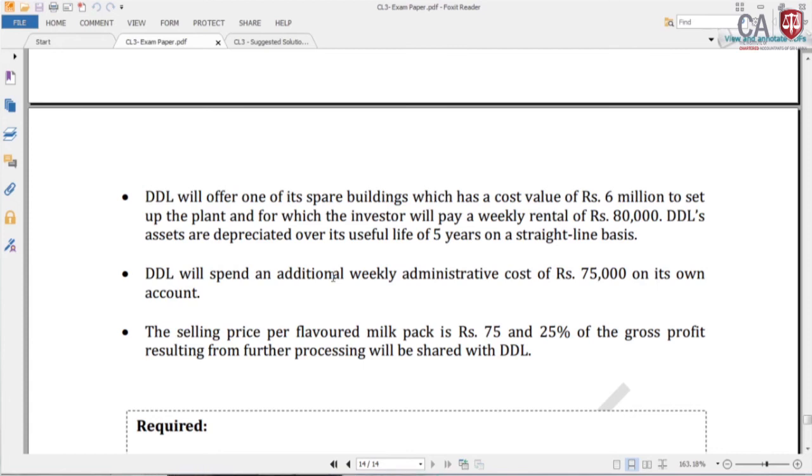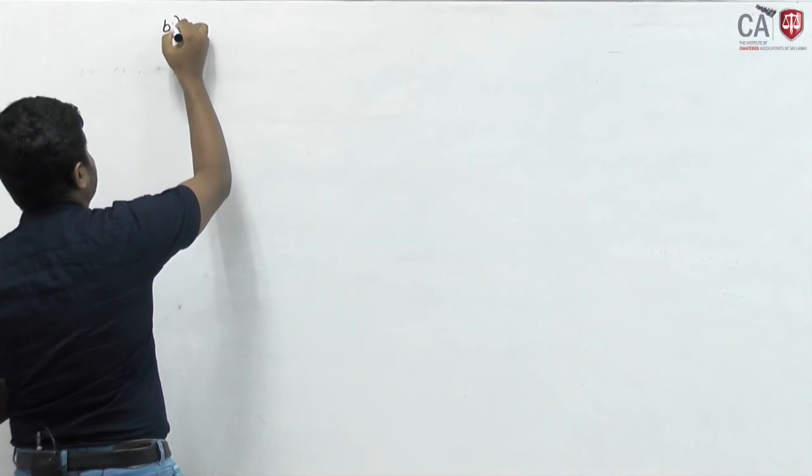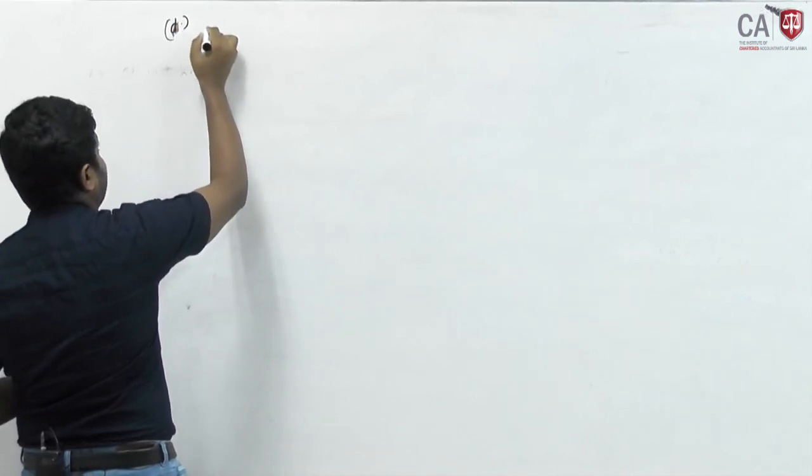Now you can understand this question number 7 takes much more time than all other questions, that's why most students might get stuck. If you have saved some time during the first few illustrations, you might be able to attend the full question, because this contains 3 sections, and all those sections require more computation. First, we will look at the skim milk, this is part D, skim milk.